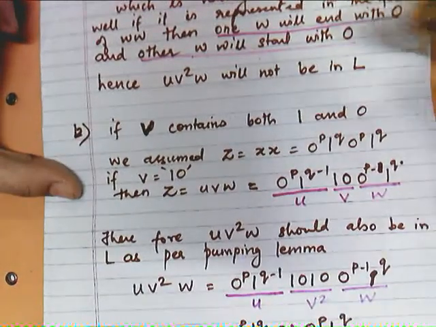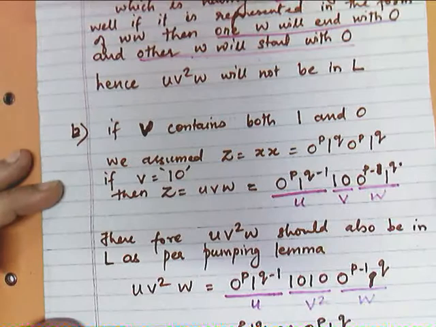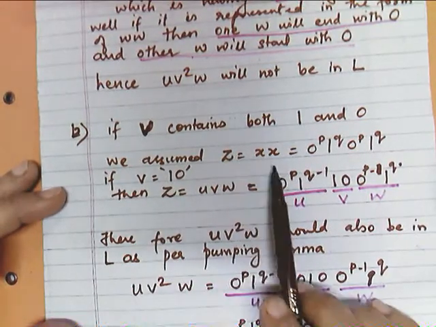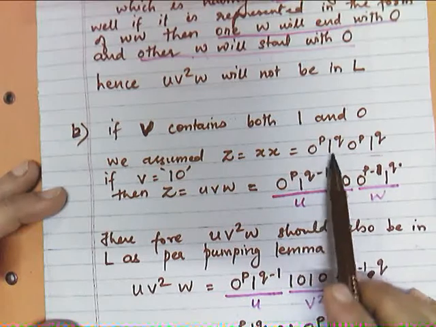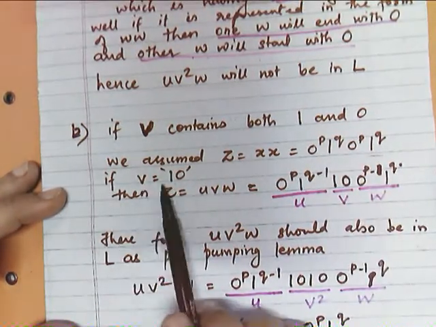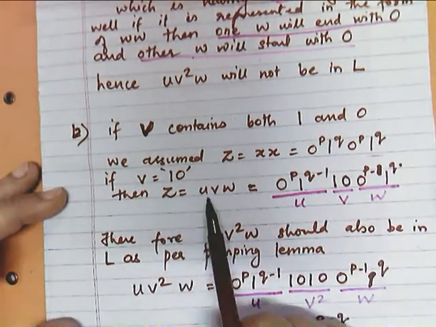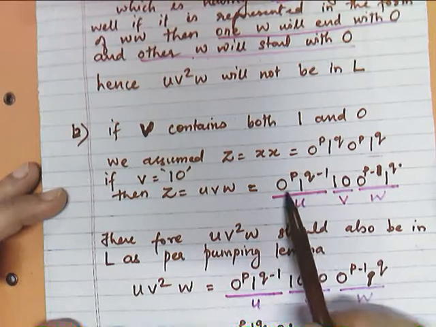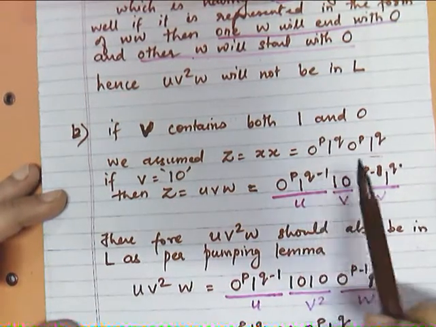Next is if V contains both 1 and 0. We assume Z is equal to XX, the same thing, that is 0 raised to P 1 raised to Q, 0 raised to P 1 raised to Q. If V is equal to 10 for example, then Z is equal to UVW is equal to 0 raised to the power P 1 raised to the power Q minus 1. Now from where will I get this 10?